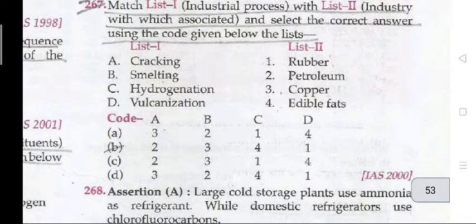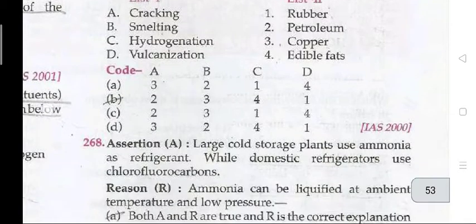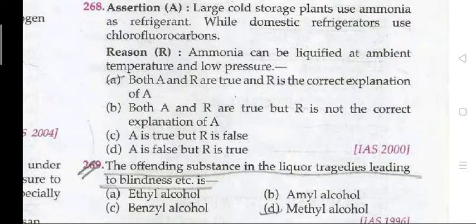Next question, 267. List 1 and List 2: cracking petroleum, smelting copper, hydrogenation of edible fats and vulcanization of rubber. Next question, 268. Both A and R are true and R is the correct explanation of A. A: large cold storage plants use ammonia as a refrigerant, while domestic refrigerators use chlorofluorocarbons. R: ammonia can be liquefied at ambient temperature and low pressure.